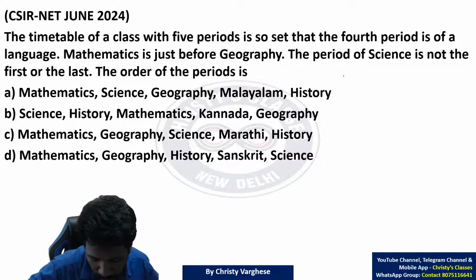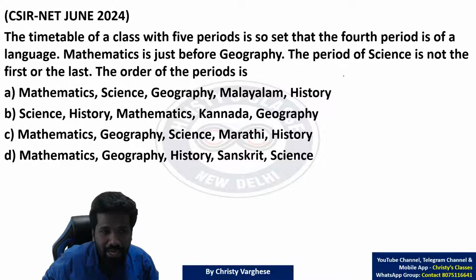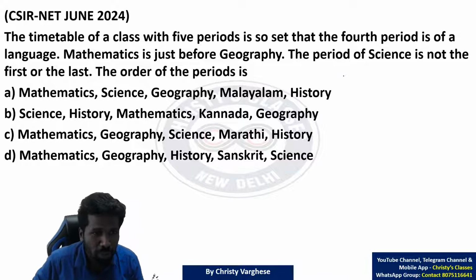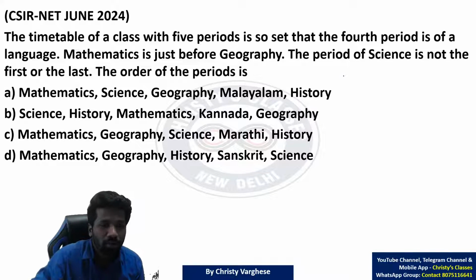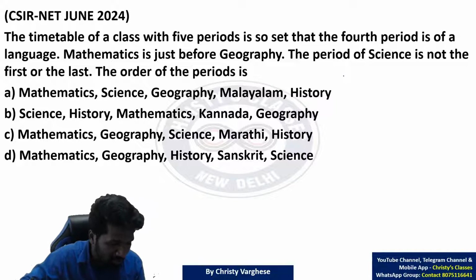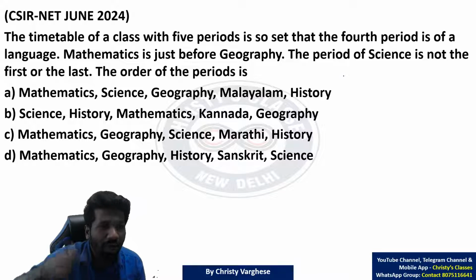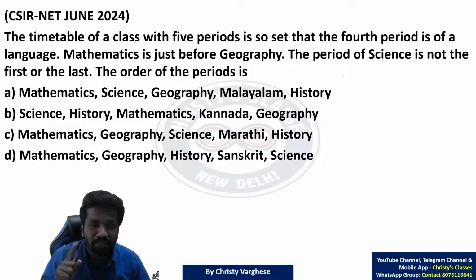Super easy question if you use the idea of elimination by analyzing options. Elimination by substitution is time consuming. Elimination itself you can do in 5 ways. In this, elimination by analyzing options is the best way. Instead of putting options into the question, put the question into the options. In the quantitative aptitude chapter, elimination by substitution is more applicable, but in the reasoning chapter, elimination by analyzing options is even faster.